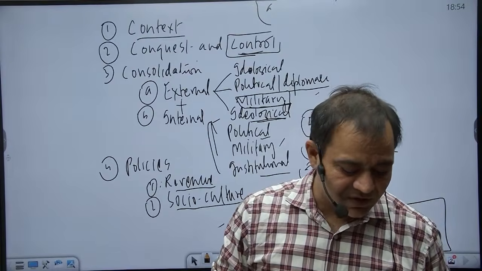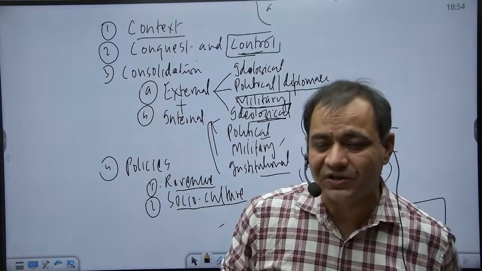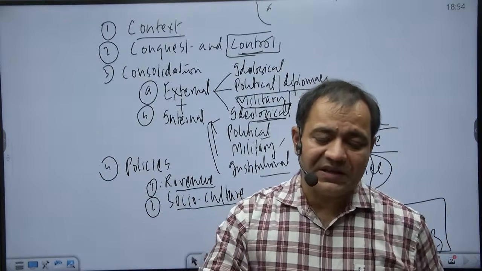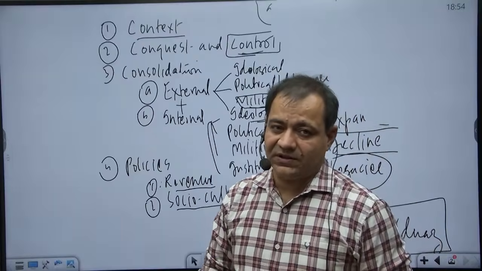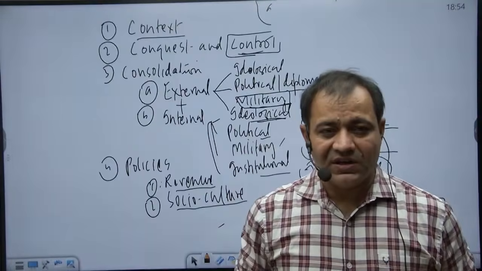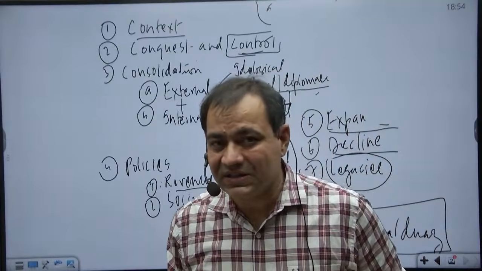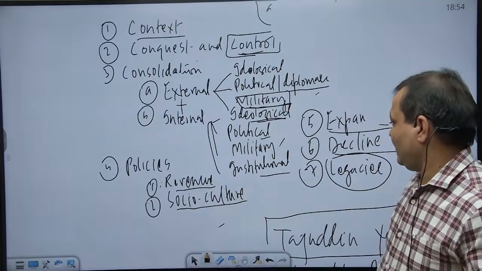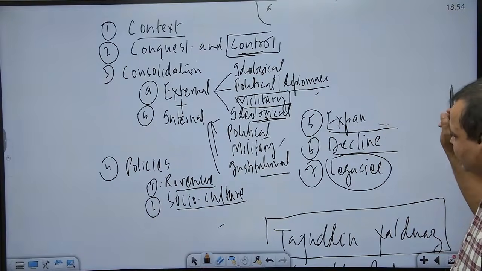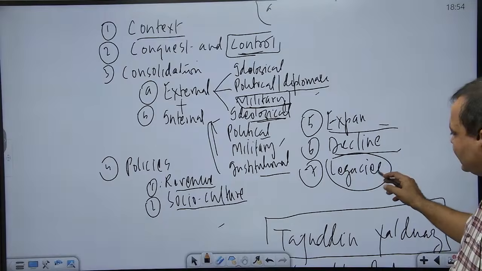This kind of question they are not going to ask you because they belong more to theology. But here, what we find is that this kind of practices we do not find in the Islamic world. Going against those traditions, he appointed his daughter Razia Sultan as his successor. Then, naturally, his role in expansion we cannot expect, his role in decline we cannot expect, but of course, he